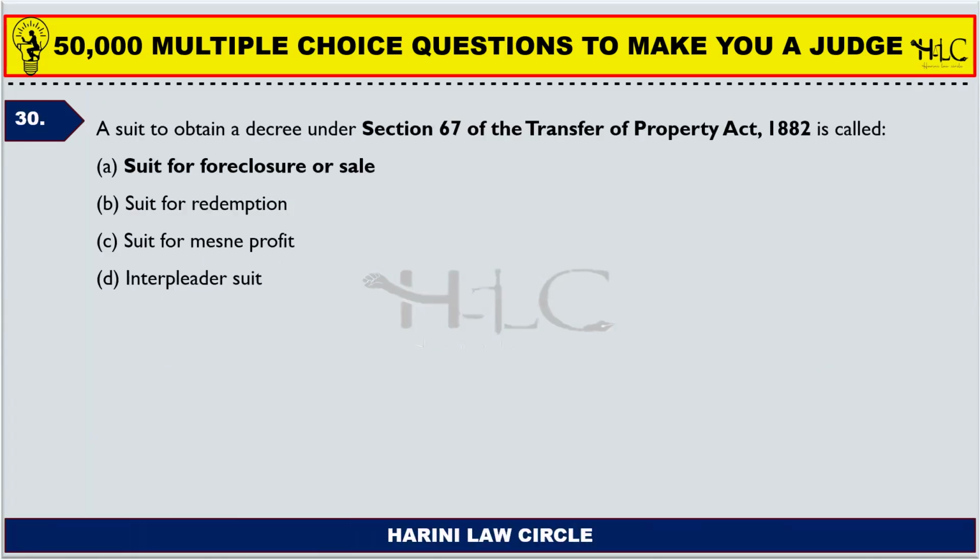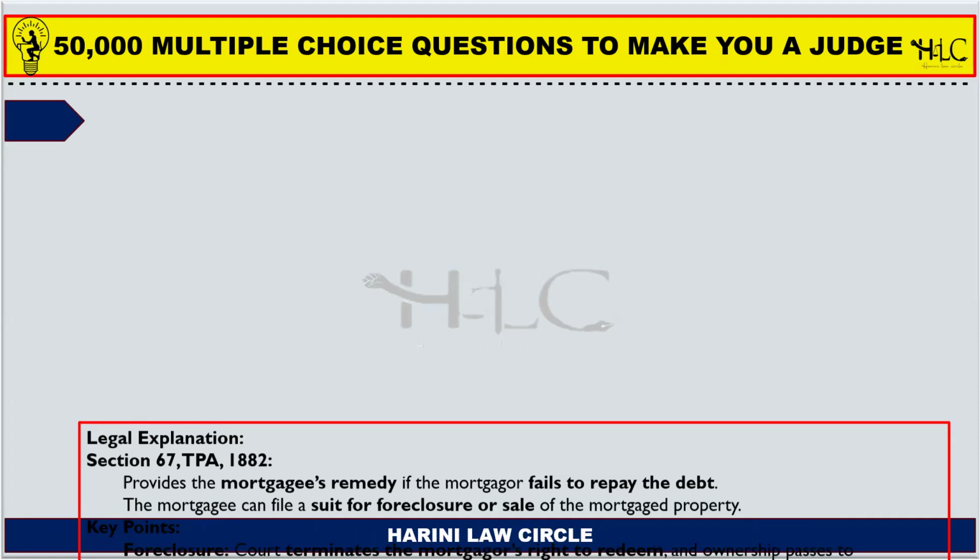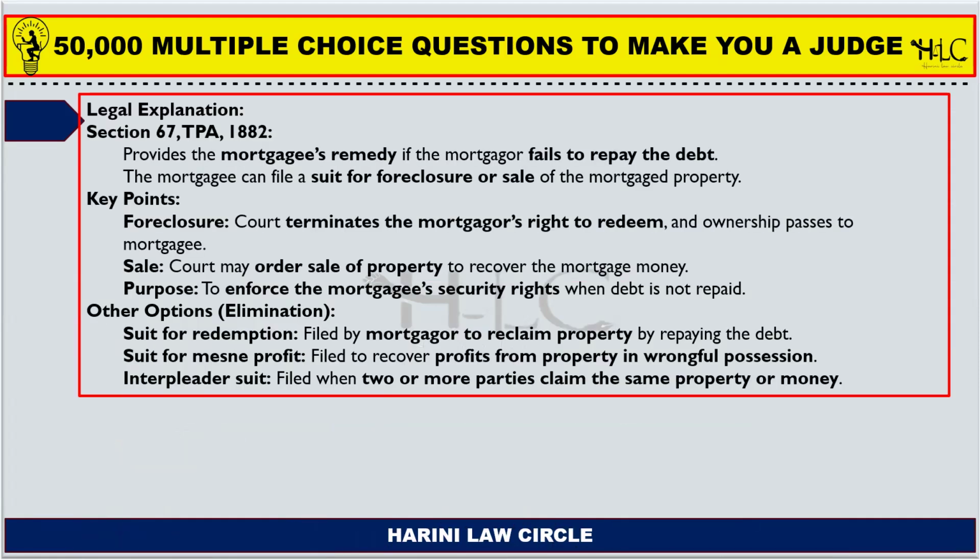Next question. A suit to obtain decree under section 67 of the Transfer of Property Act 1882 is called suit for foreclosure or sale. As I already told you, the mortgagee has a right to foreclose, right? So this right of foreclosure is available under section 67.